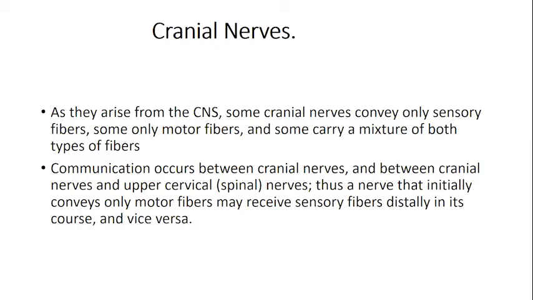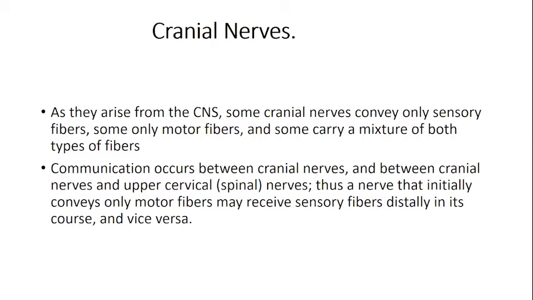Communication occurs between cranial nerves and between cranial nerves and upper spinal nerves. Thus, a nerve initially having some motor fibers, as it goes on its way, some fibers of the spinal nerve or some motor fibers can be added up, making it a mixed nerve. So a mixed nerve would have both fibers, but in the case of pure motor and sensory, what we mean is one type of fiber is predominant, but the others are also there, and the main action is either sensory or motor. So you never say that the cranial nerves are purely motor or sensory.